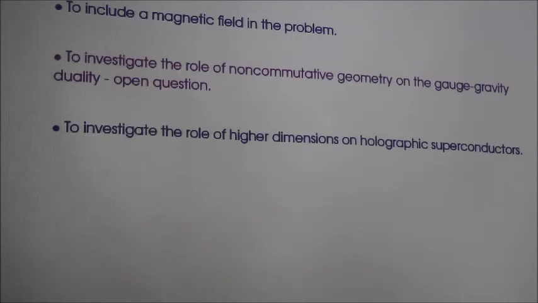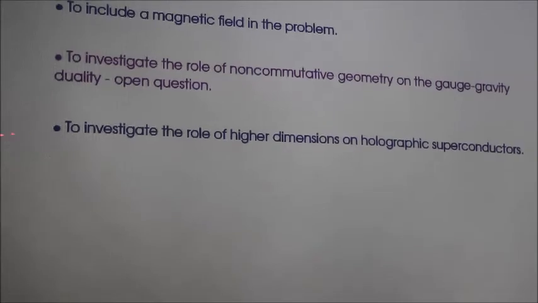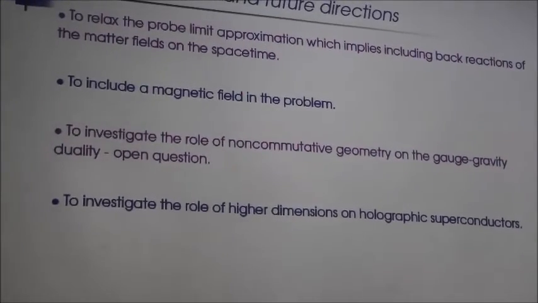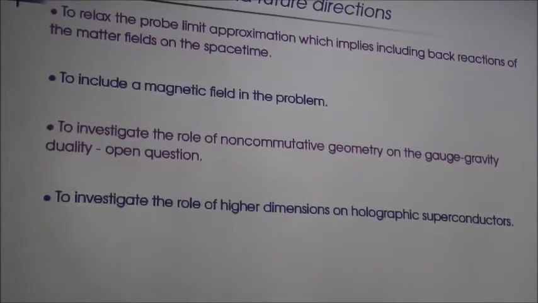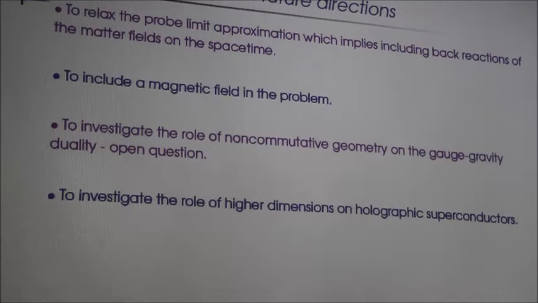And finally, I would like to mention the work which is in progress and the future directions in which one can work. To relax the probe limit, that is to take into account the effect of back reactions. People have worked on it, but you can look at other models also. To relax the probe limit, which implies including back reactions of the matter fields on the space-time. To include a magnetic field in the problem, this was first done by C.V. Johnson. So you can include a magnetic field in various models. To investigate the role of non-commutative geometry on the gauge gravity duality, an open question.